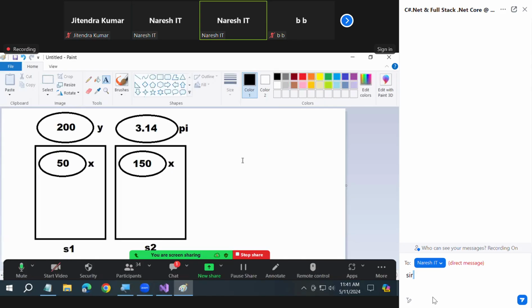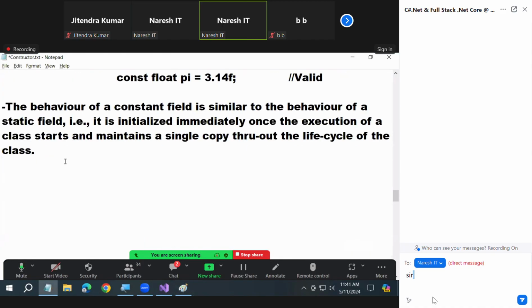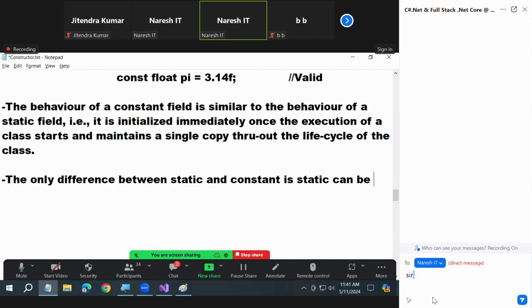And now what you should get in your mind is, sir, then what is the difference between static and constant? We can modify static, we cannot modify constant. That is the difference. Otherwise, static and constant are same. Clearer or not? The only difference between static and constant is static can be modified and constant cannot be modified. Apart from that, there is no difference between a static field and a constant field.